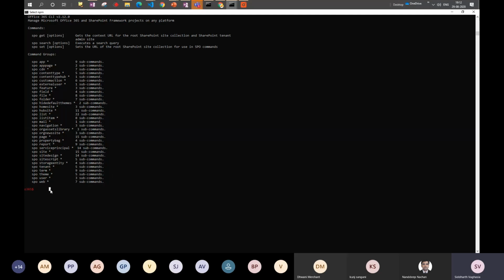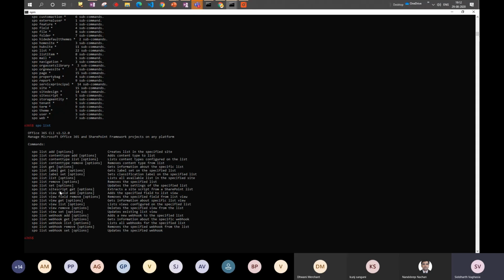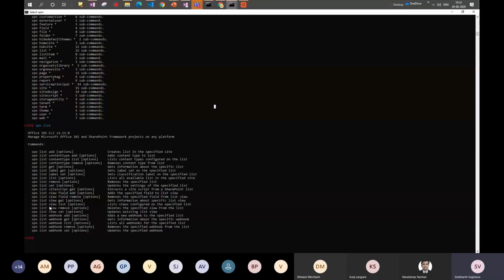So let me just try to go through SPO list. This command group basically allows us to get the data related to the lists which are there in a particular site collection, correct? And then there are sub commands which are available. If you see, SPO list has 22 sub commands, and these are the 22 sub commands which we can use. The basic one would be listing all the lists which are there, right?